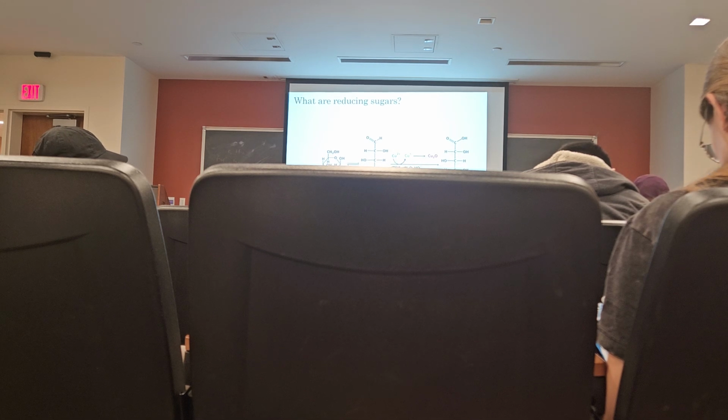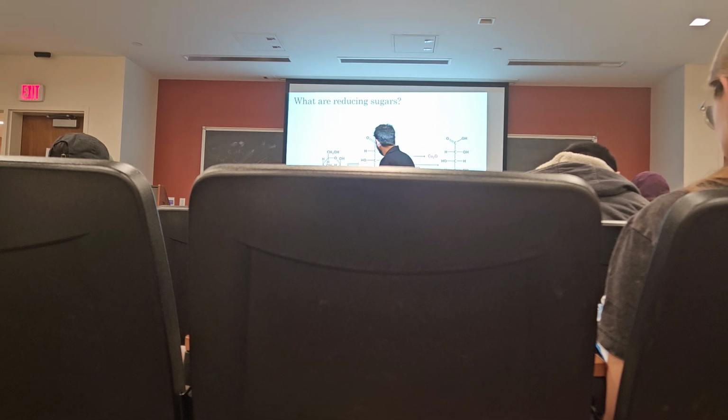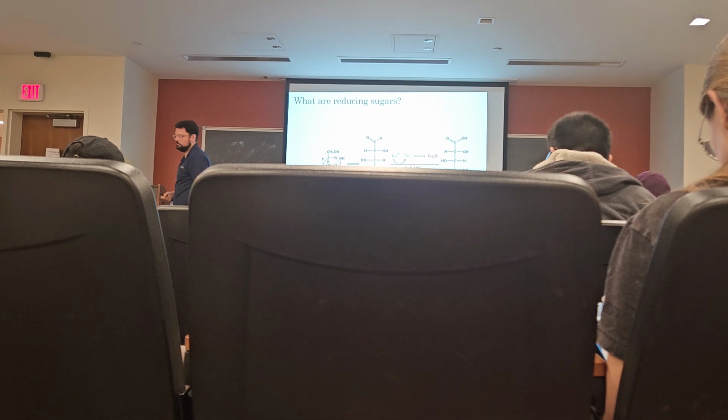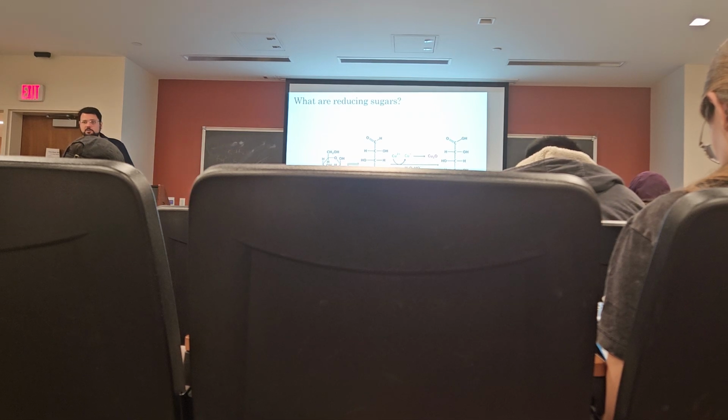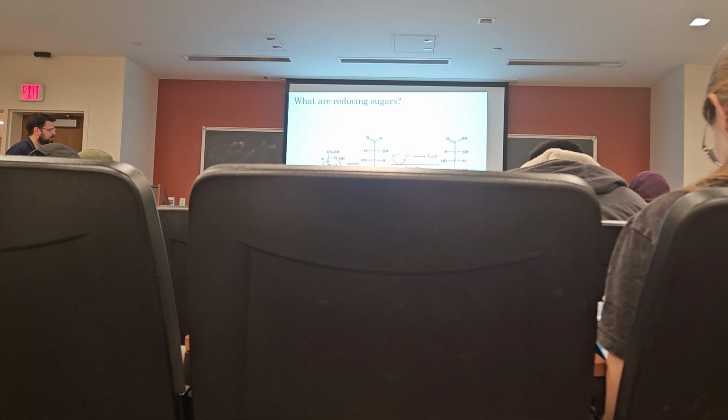And as it turns out, any aldose can act as a reducing agent, right? But only in the open chain form, because what we need is for there to be an aldehyde group here to act as the reducing agent, right? So how do we know if a sugar is a reducing sugar? Well, remember the closed chain form of any sugar is reversible with the open chain form of the sugar.